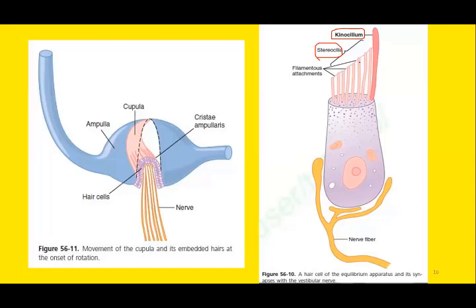So the stereocilia either bend towards the kinocilium or sometimes they bend away from the kinocilium. And these stereocilia are connected by a filamentous attachment. So if one stereocilia moves, the rest of the stereocilia will also move in the same direction. So the movement of stereocilia towards the kinocilium or away from the kinocilium will determine whether there is excitation of the receptor or inhibition of the receptor. We will discuss how excitation and inhibition takes place.